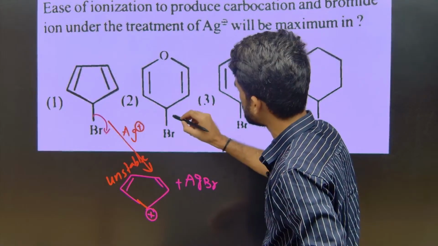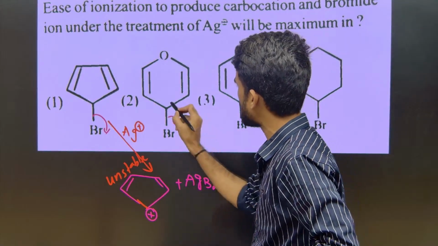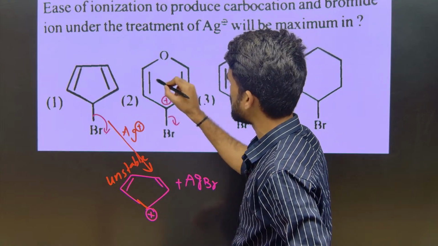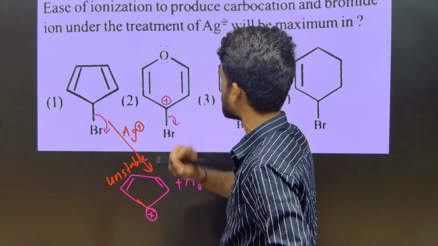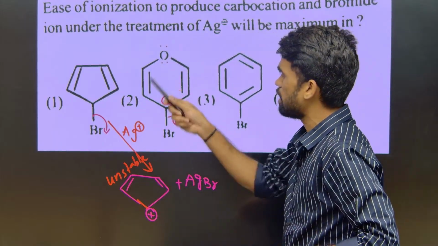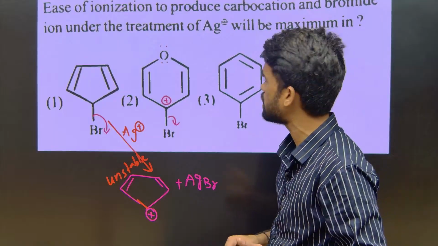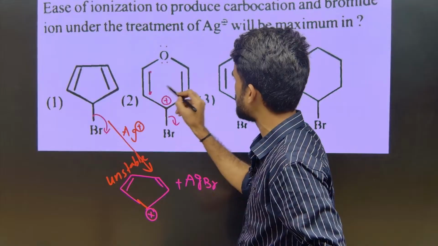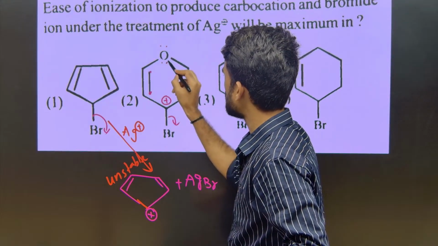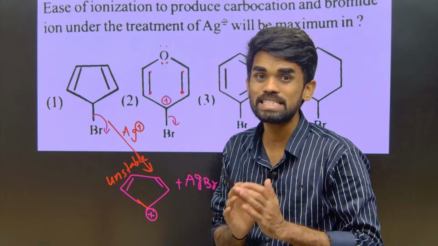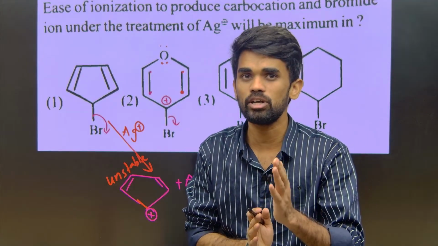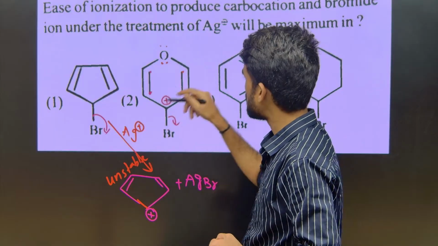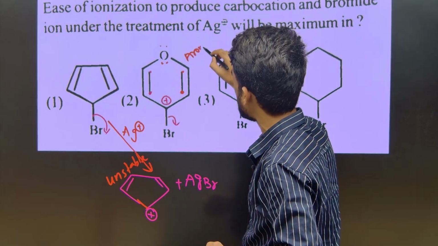Now if you remove the bromide ion from here, you will get a positive charge here. Now look into it. These 2 pi electrons are in conjugation with these lone pair electrons. The complete system is in conjugation, a cyclic compound, and now it has 6 pi electrons: 2 pi electrons here, again 2 pi electrons here, and these 2 non-bonding electrons. A total of 6 pi electrons are in continuous conjugation. So this system is what now? An aromatic compound, an aromatic carbocation.